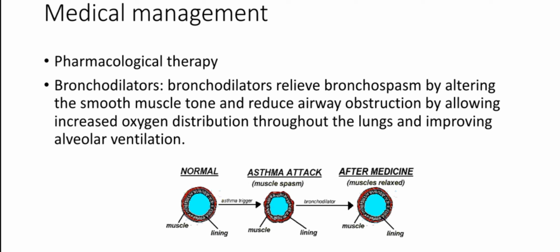You can see there is a normal airway, then in an asthmatic attack, muscle spasm is occurring. After that, you have given the bronchodilator, and after medicine, the muscles are relaxed now. This is how bronchodilators work.